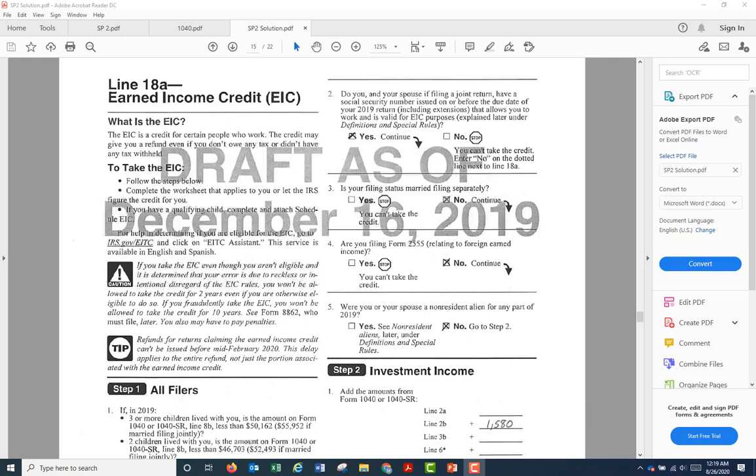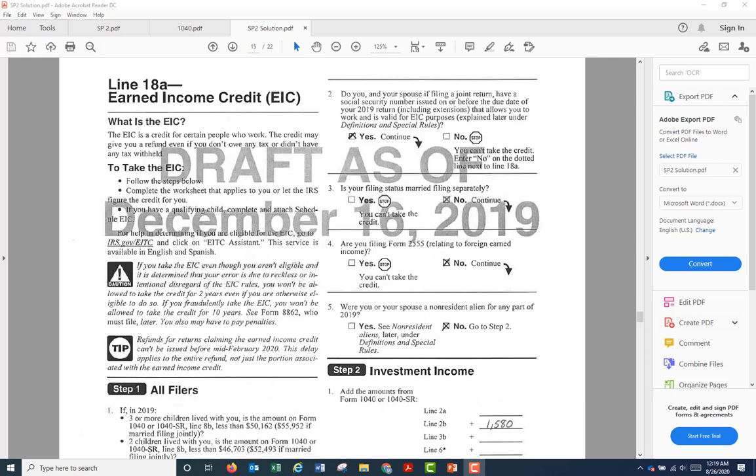And if the taxpayer does qualify for the credit, another worksheet called Worksheet A, EIC line 18A, needs to be filled out to find out how much the earned income credit is. And then that balance gets carried over and reported on line 18A of Form 1040.